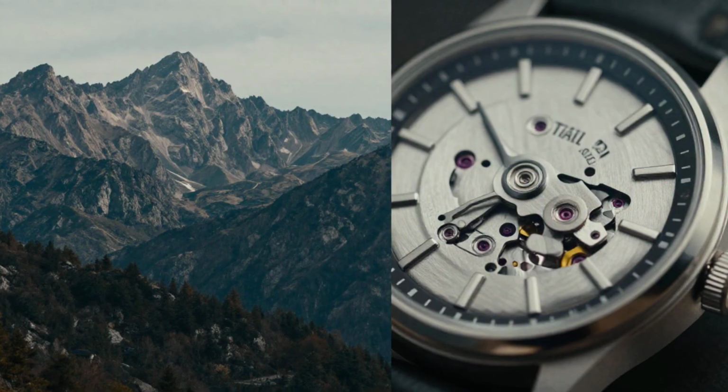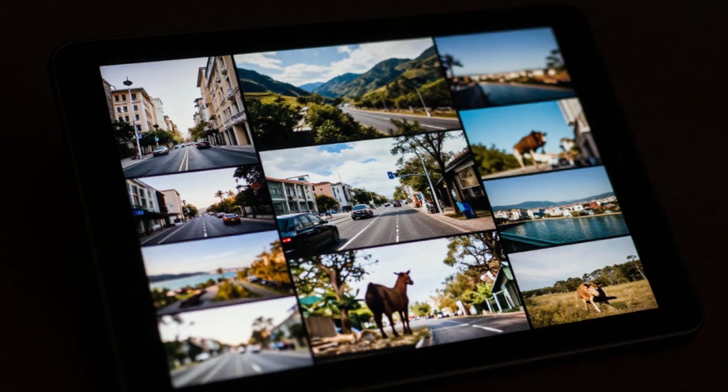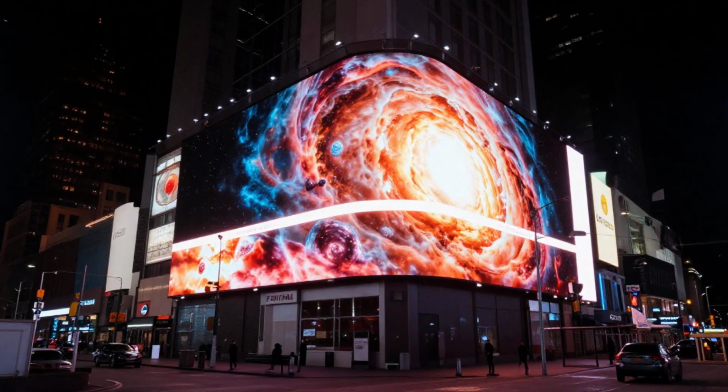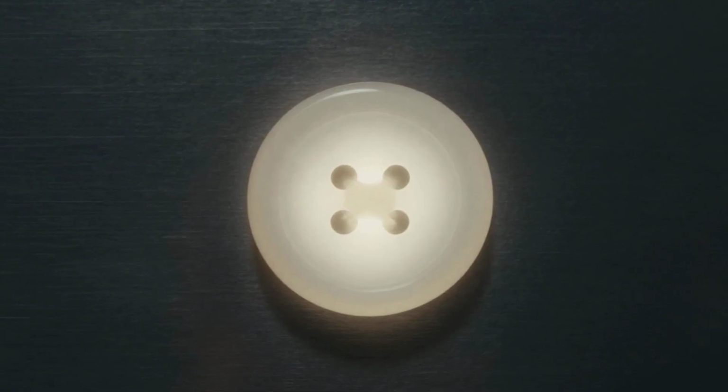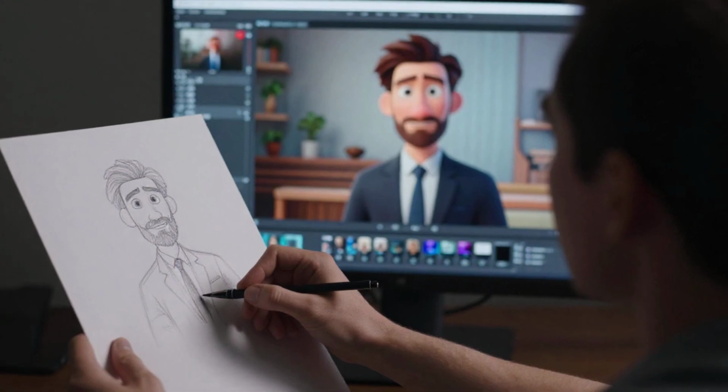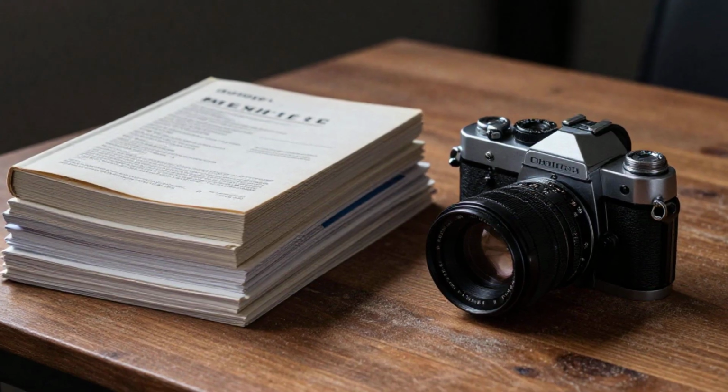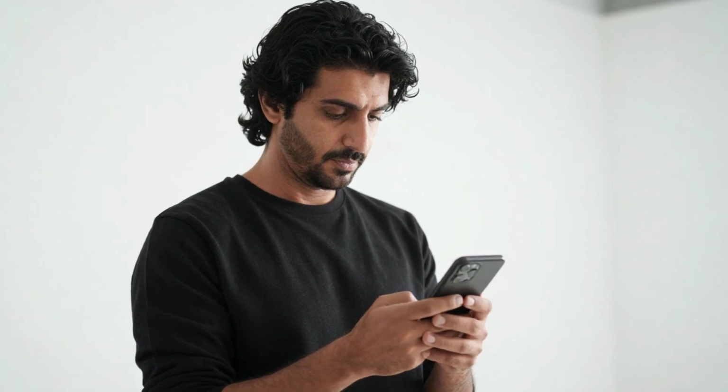5 years ago, it would have demanded expensive software and technical expertise. Today in 2026, you type a description into your browser, and within minutes, you have a finished video with integrated audio ready to publish. This is not hyperbole. This is what Google's VO3 actually does.